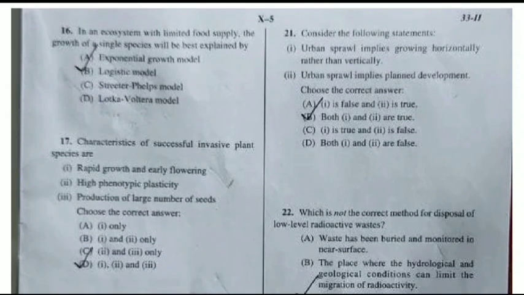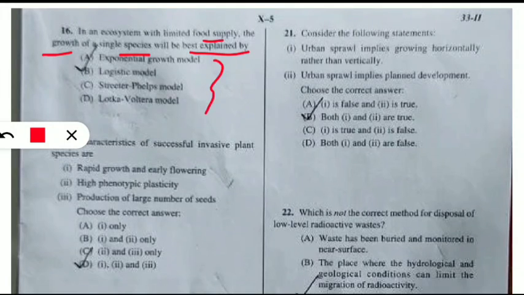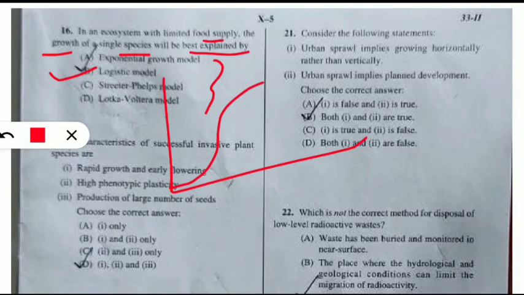First left hand side. In an ecosystem with limited food supply, the growth of a single species will be best explained by which of the following models? So models were exponential growth, logistic growth, Streeter-Phelps model or Lotka-Volterra model. So here the correct option will be option number B, logistic model. So here as you can see, I will make a logistic model. So it will be like this.